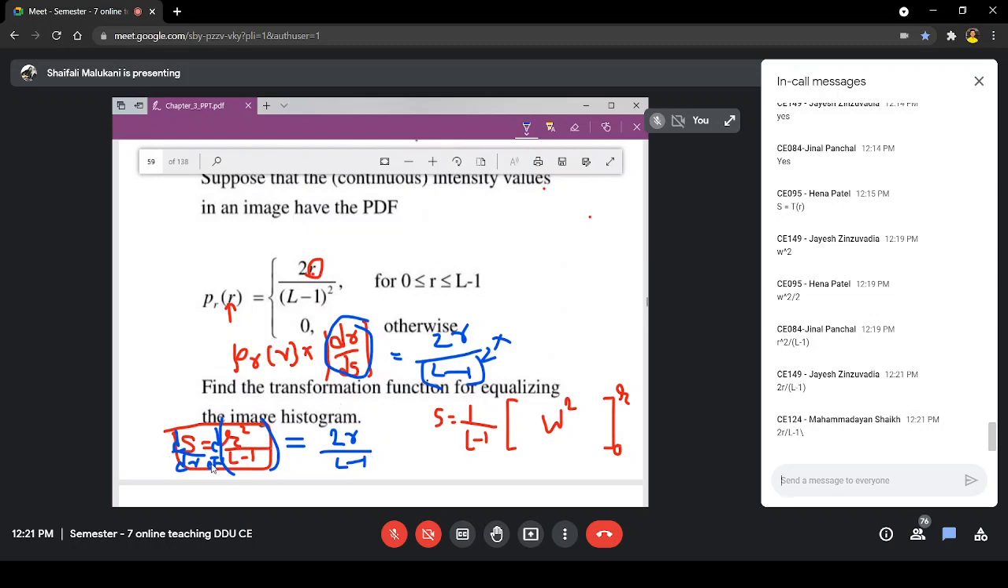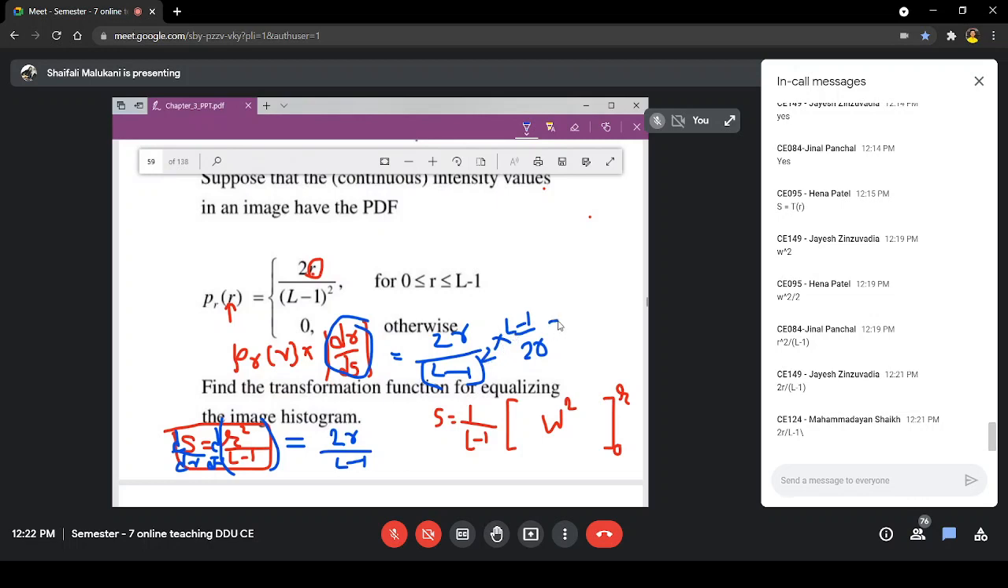So what will be dr by ds? Yes, it should be L minus 1 divided by 2r. Why should it be so? Because this is ds by dr, right? Then if I take dr by ds, it will be the reciprocal of this, that is L minus 1 divided by 2r. Modulus. Can r take negative value? R is always positive. L minus 1 is always positive. And hence, the modulus of that, whether I write it or not, is always a positive value.